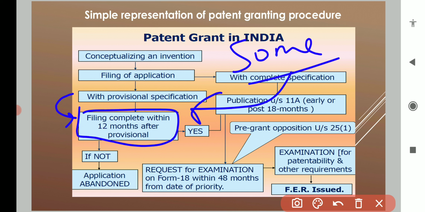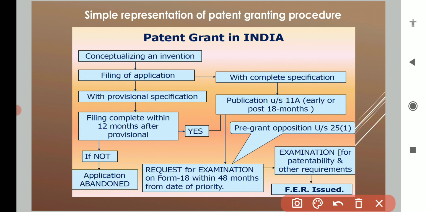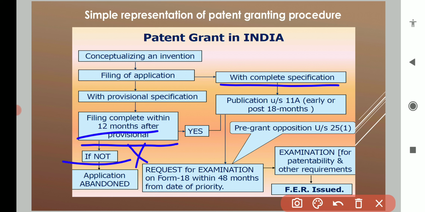In these 12 months you have to complete your product and then file the complete specification. If you are not able to make the product and file the complete application in 12 months, your application will be abandoned, will be rejected.